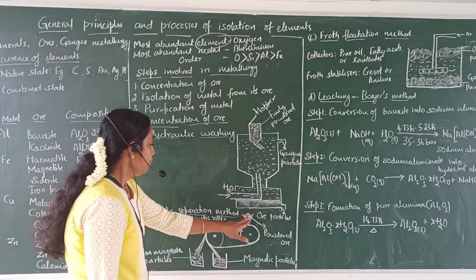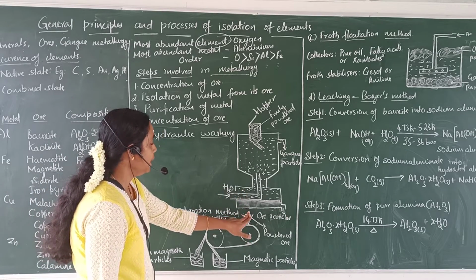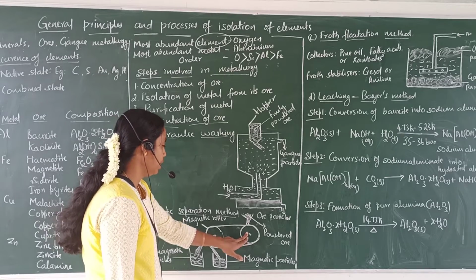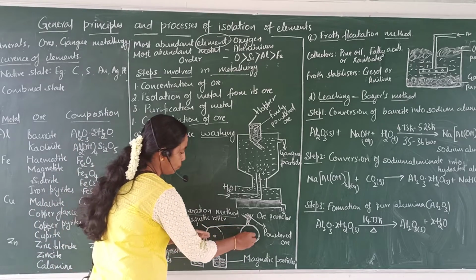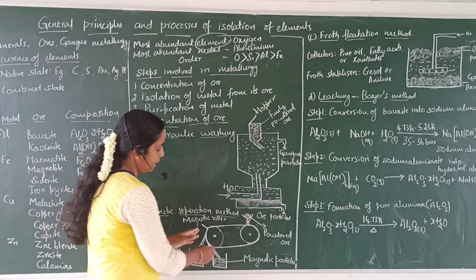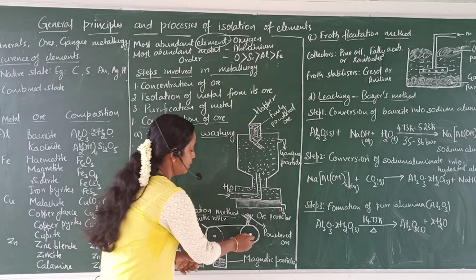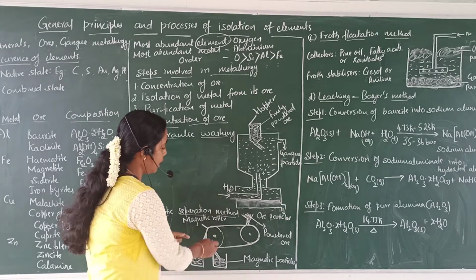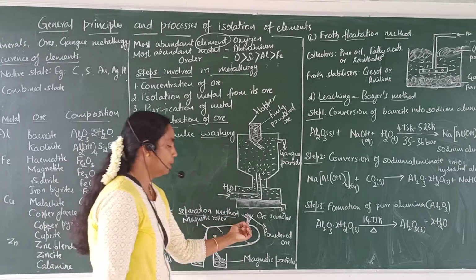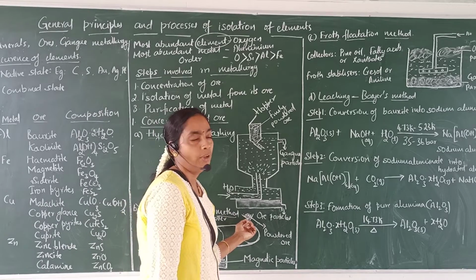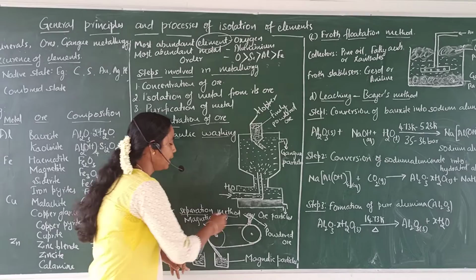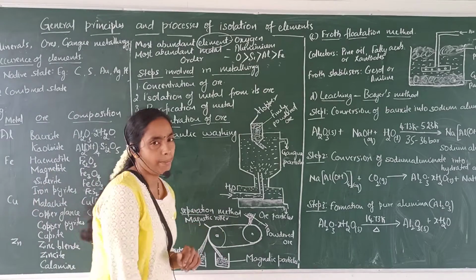Now, we have to introduce the finely powdered ore above the non-magnetic roller. The system consists of 2 rollers: one is a magnetic roller and another one is a non-magnetic roller. Here this one is the non-magnetic roller and this one is the magnetic roller. Above the non-magnetic roller, we have to supply finely powdered ore. And the 2 rollers are surrounded by a moving belt.